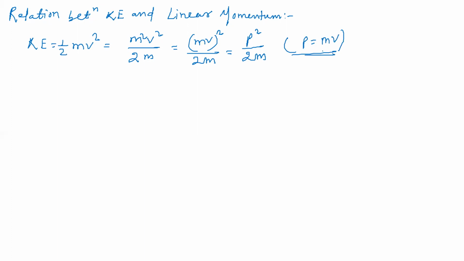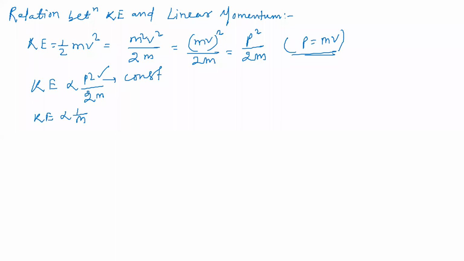Friends, if two bodies of different masses have the same momentum, then the lighter body will have greater kinetic energy. Why? See here, kinetic energy finally I got proportional to p square by 2m, na? Two bodies having the same momentum, like momentum is constant. Then kinetic energy is inversely proportional to what? 1 by m, na?